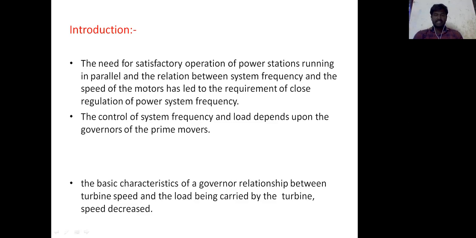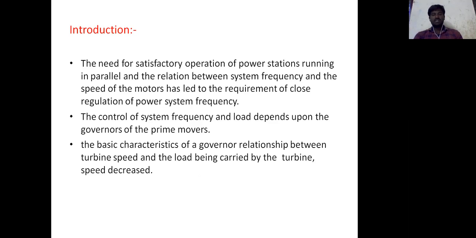The basic characteristic of the governor is the relation between the turbine speed and the load. If the load is increased, then the speed decreases.